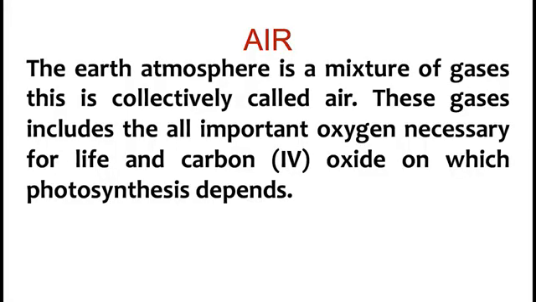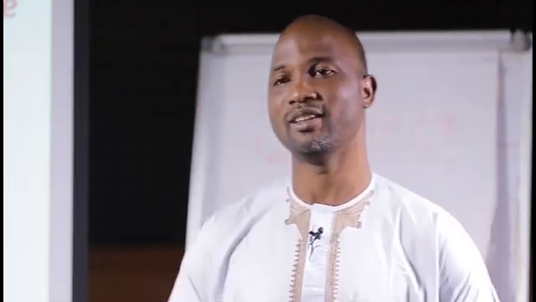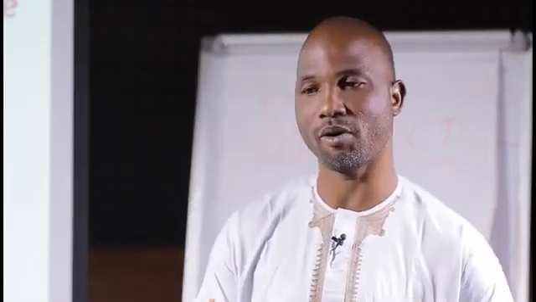The Earth's atmosphere is a mixture of gases. This is collectively called air. Like you always say, air is a mixture of gases. These gases include oxygen, all important and necessary for life, and carbon dioxide, which photosynthesis depends on. Oxygen is very important to man, since we breathe in oxygen and breathe out carbon dioxide. And of course, plants also use carbon dioxide for photosynthesis, which is the process where they produce their own food in the presence of sunlight and chlorophyll.